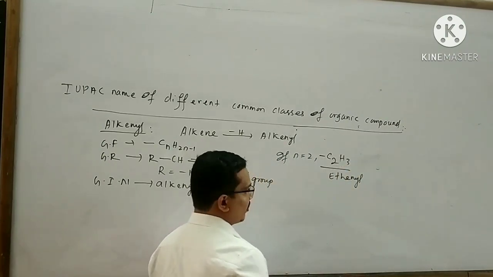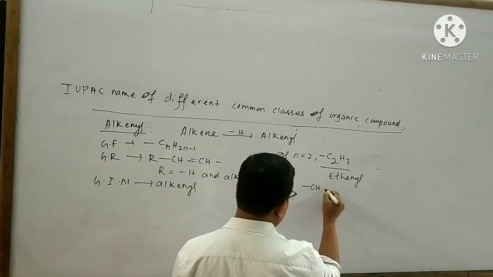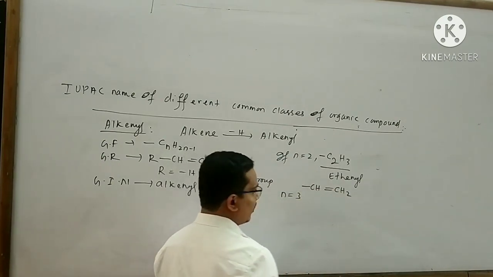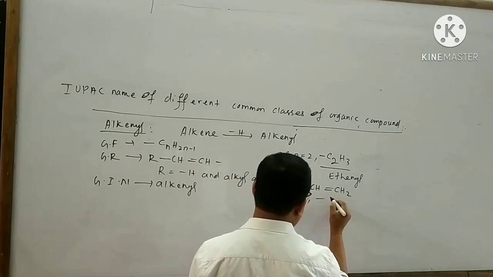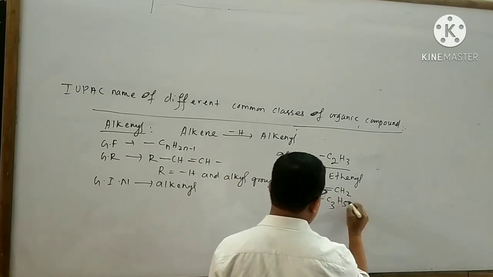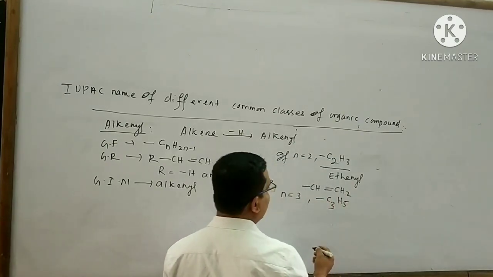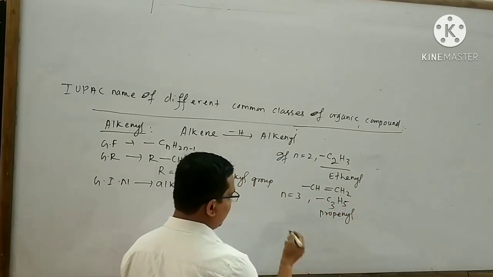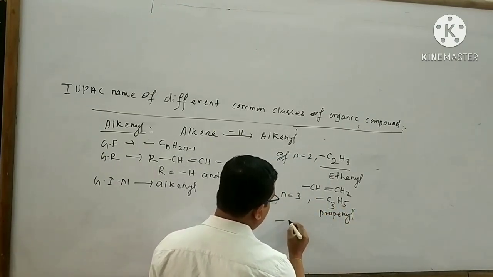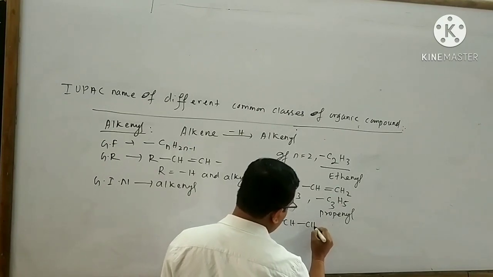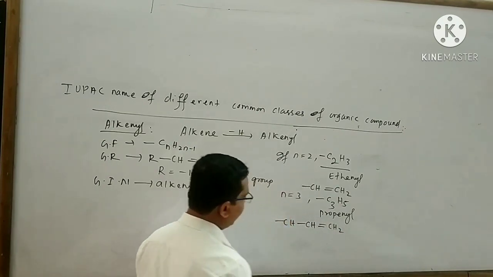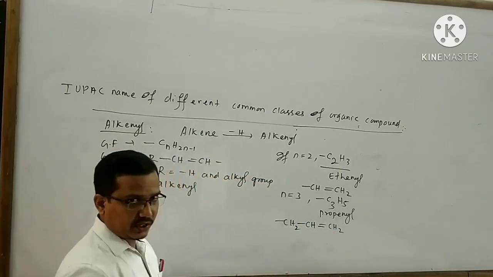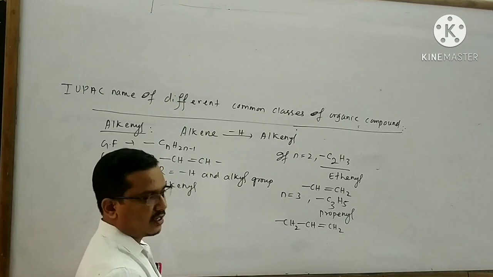I can draw the structure like this: -C≡CH. If n equal to 3, then the alkynyl is -C3H3. The name of this alkynyl is propynyl. The structure is drawn like this: -C≡C-CH3. Here I can write -CH2. Like that you can also think about other alkynyls.